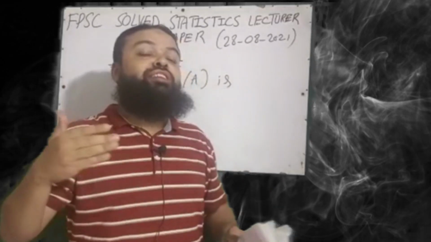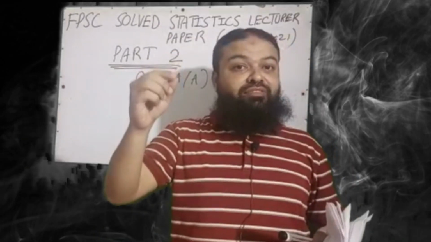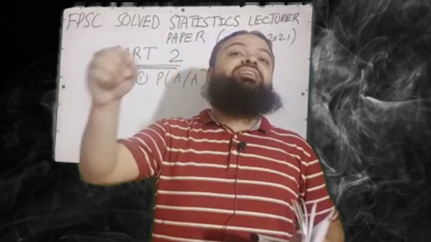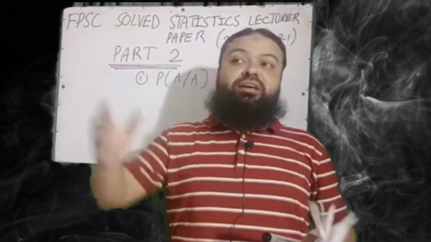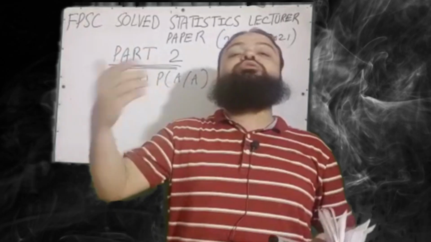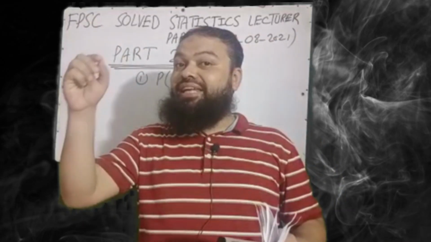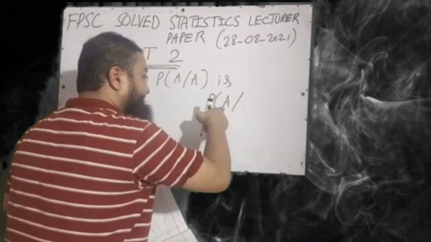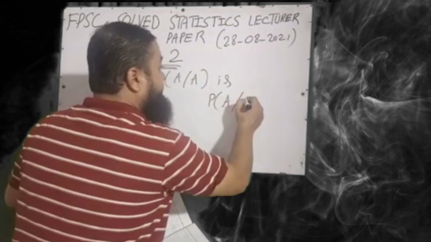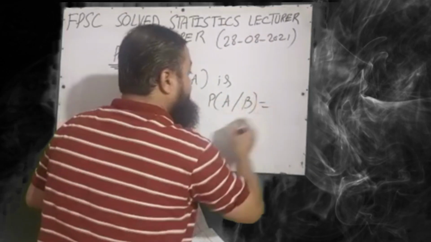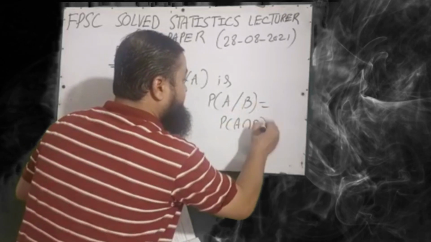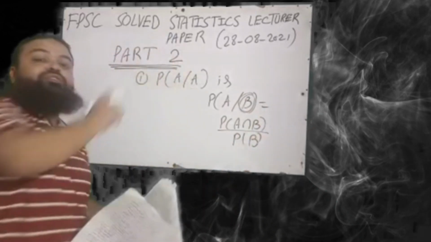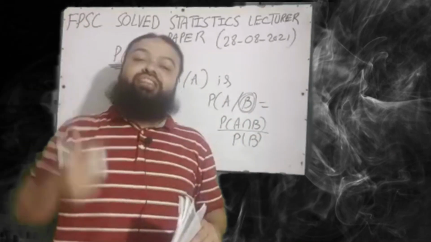Dear students, we have the concept of conditional probability. Whenever we have the probabilities associated with the reduced sample space, these are called conditional probabilities. When some information is given in the exam and you are to find out the probability of the occurrence of an event, you know the formula we have learnt in BSc, the conditional probability of event A given that B has occurred: probability of A intersection B over probability of the given event, probability of B. Now that is the question of the exam, and that will be helpful in the next exams for you.